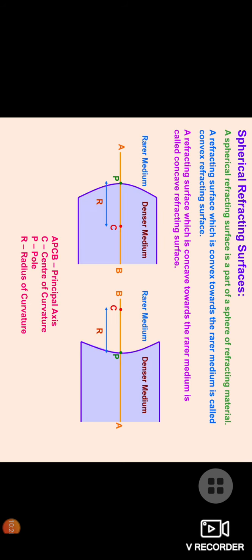Now we talk about these mediums. We have two types of spherical refracting surface. One is convex, which is on the left hand side. Another is concave, which is on the right hand side. And this axis, which is dividing it into two parts, is the principal axis of this. And we can see the different portions of the same. That is, we can find the radius of curvature in both cases.